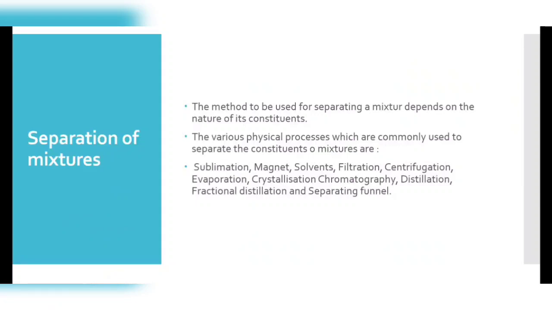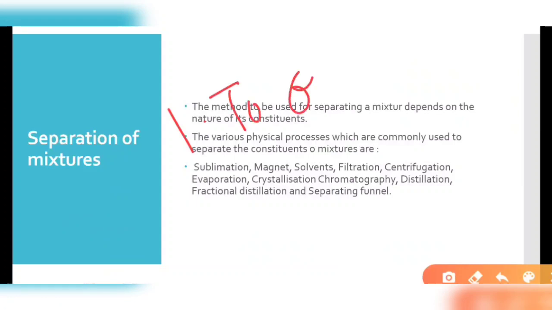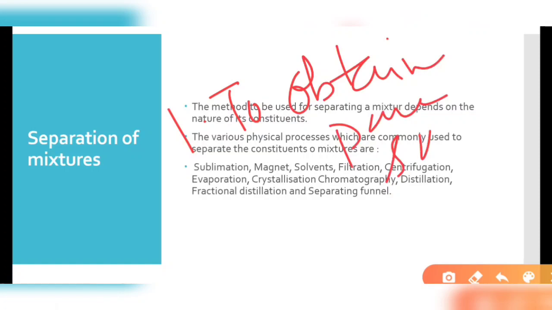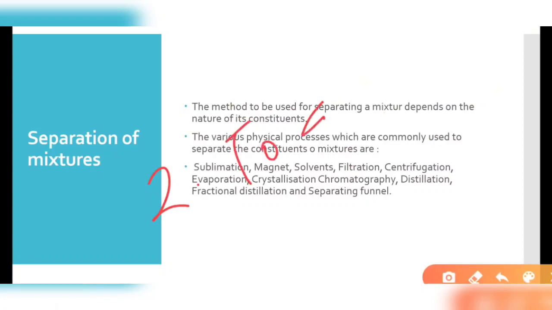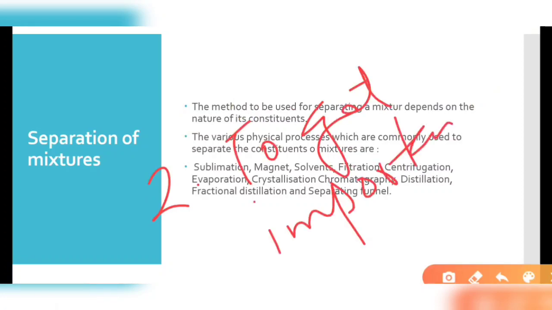There are three main basic reasons for this. First, to obtain a pure substance from any mixture. Second, to get the important or useful material from the mixture.